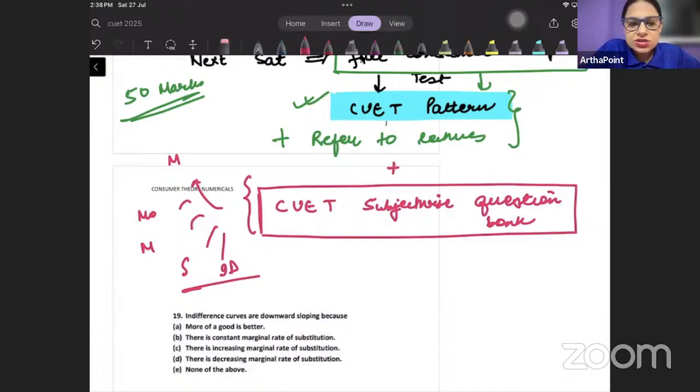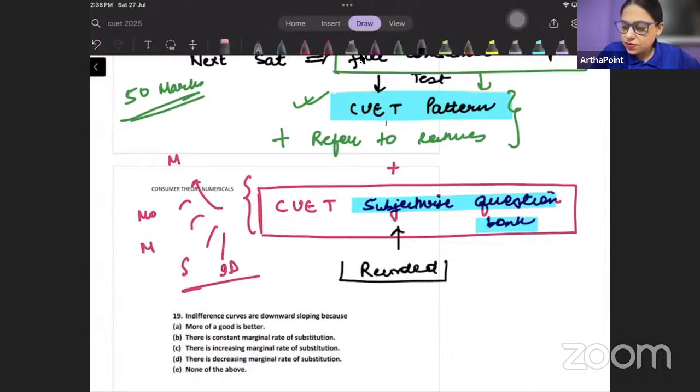So it was difficult for students to do everything together. But this time, because I am starting from the very beginning and this is just July, I will be launching in a sequence. I will not be launching all five subjects together. I will start with micro, and slowly release questions related to micro. Then I will go to macro, then maths, then stats, and then Indian Eco. These are again all recorded question banks.